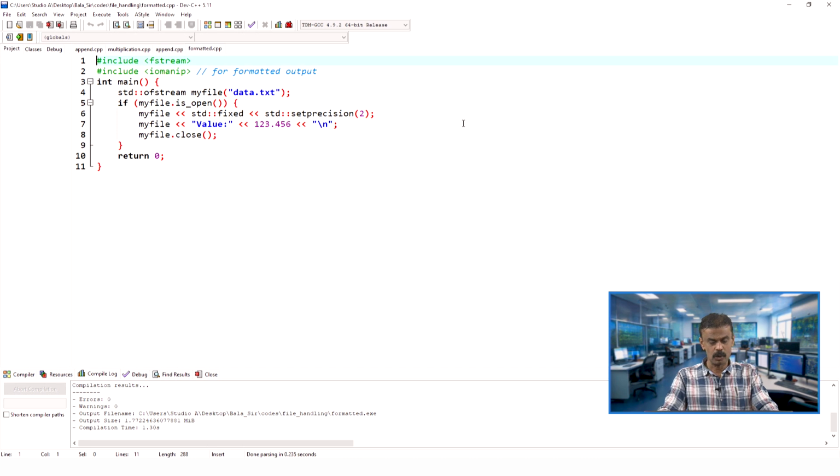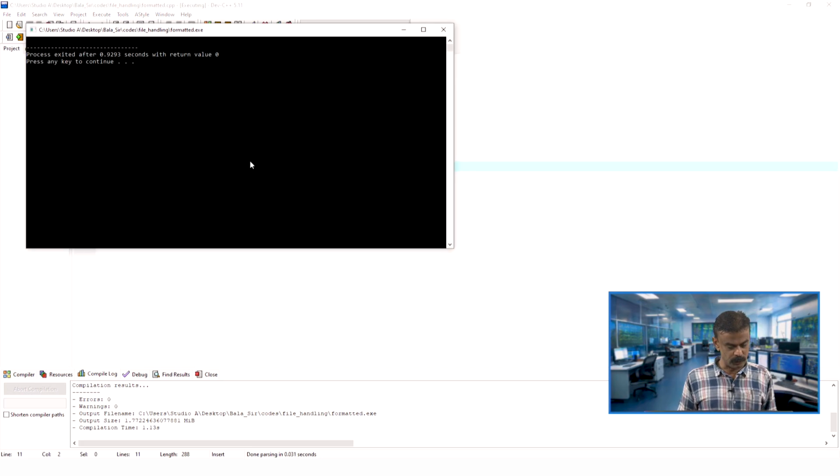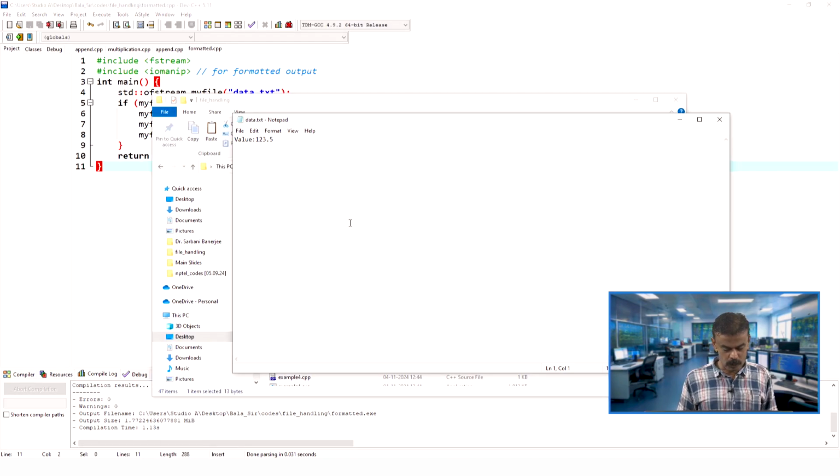So, set precision 2. Let us change it to 1, set precision 1, so that you will understand better. Now we run the code, and it is successfully running. Now we will see data.txt. If you look at data.txt, you see 123.5. So it is rounding off, 123.456 becomes 123.5. I hope it is clear.